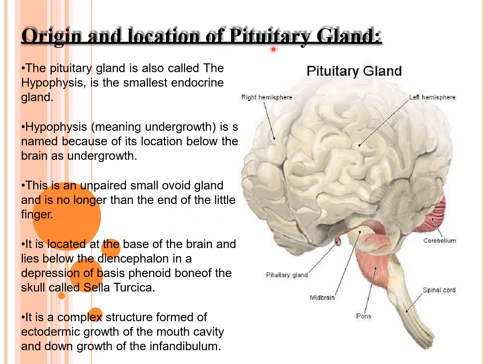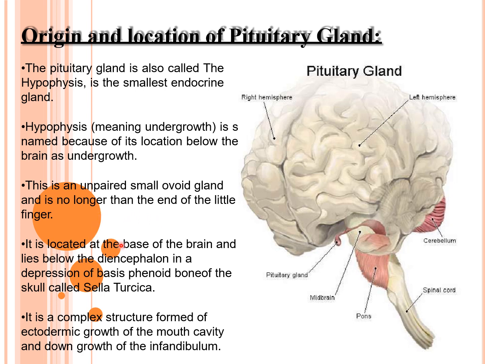Origin and location of the pituitary gland. The pituitary gland is also called the hypophysis and is the smallest endocrine gland. Hypophysis, meaning undergrowth, is named because of its location below the brain. It is located below the brain as an undergrowth. This is an unpaired small ovoid gland, no longer than the end of the little finger.